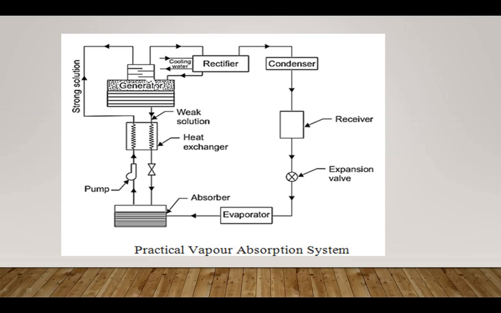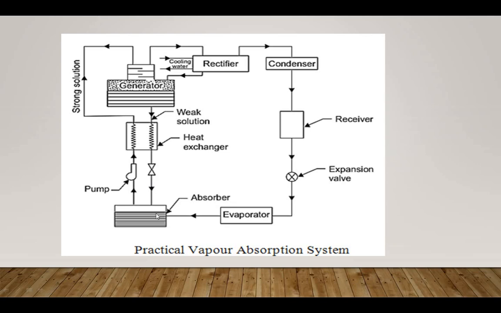The boiling point of ammonia is much lower than that of water. Hence the vapor leaving the generator is mainly ammonia. Okay, so the weak ammonia solution left in the generator is called weak aqua. You can see here the weak ammonia solution left in the generator is weak aqua. So this weak solution returns through the heat exchanger to the absorber.